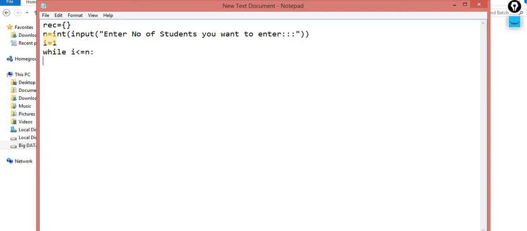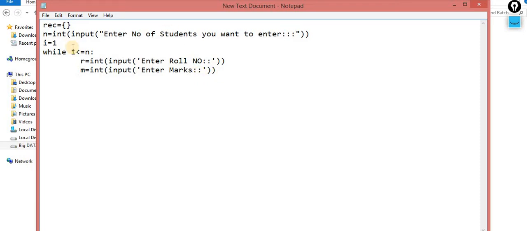Now in the first iteration, it will ask for the roll number. I am using the variable r and converting it into int, input of enter roll number. The user enters the roll number. In the next case I am asking for marks. I am copying and pasting it, input enter marks. So the user will be asked for the roll number and marks.